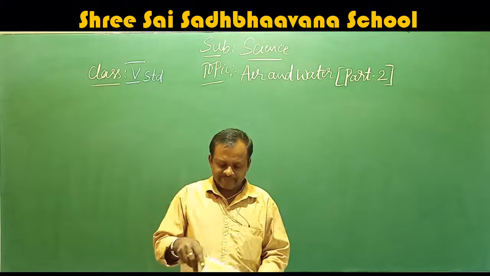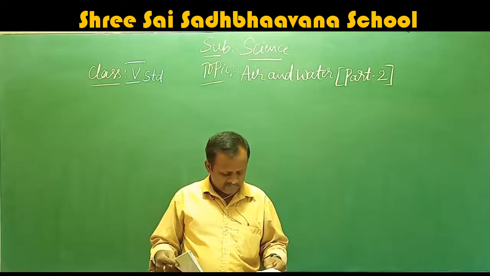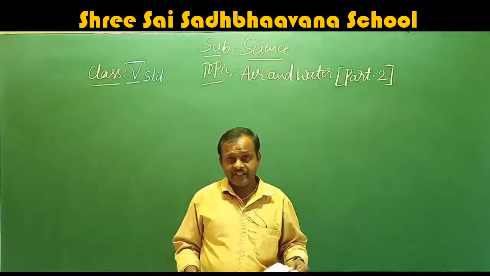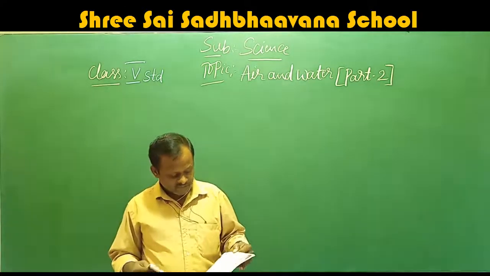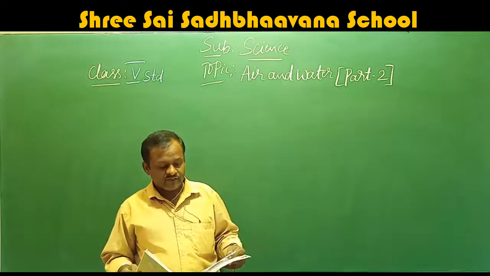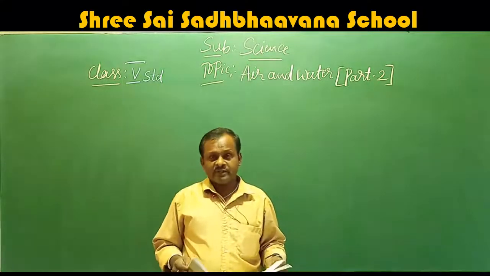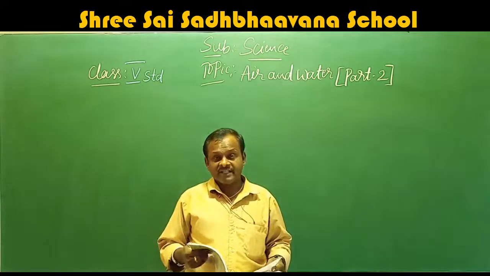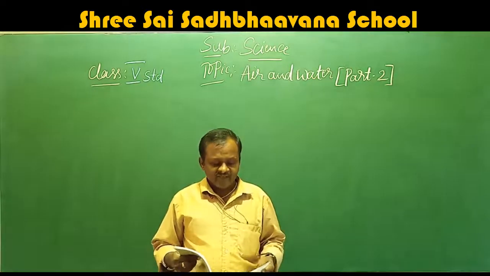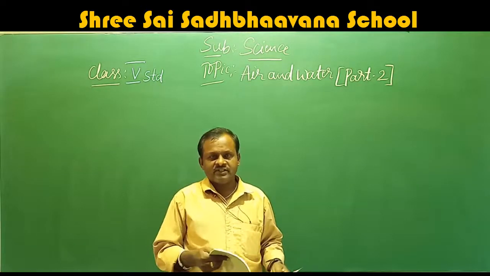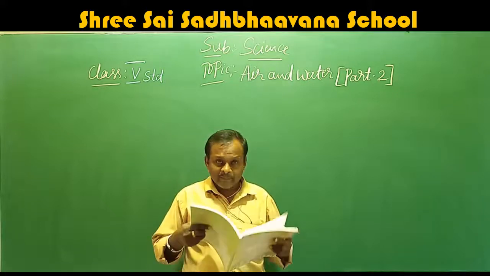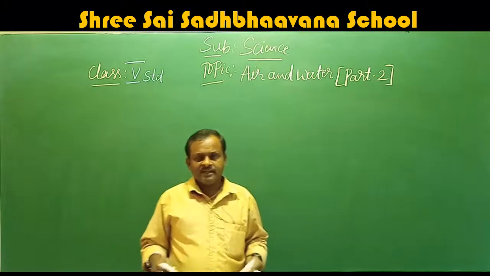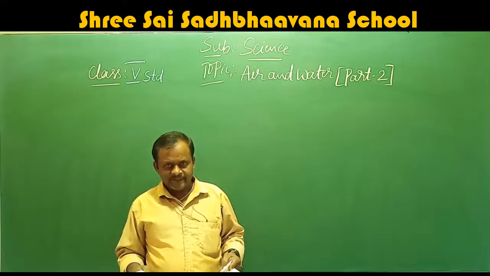We have studied about the air up to page number 54: water vapor, humidity and the constituents of air, that is oxygen, nitrogen, carbon dioxide, ozone. Everything we have studied, and for what purpose this oxygen is used, what this nitrogen is used for, and what the characteristics of carbon dioxide are. Oxygen is very necessary for breathing as well as for burning.